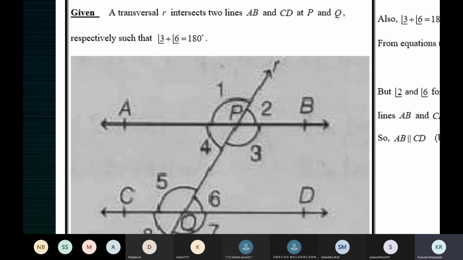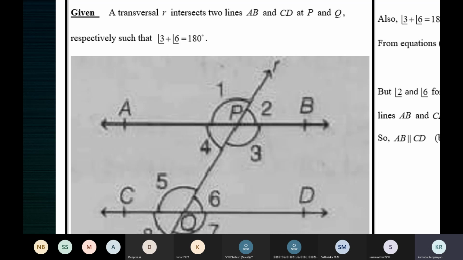Okay, so thank you, Hitesh, for helping me. We use the converse of corresponding angles axiom to prove that AB is parallel to CD. So that means you must prove that a pair of corresponding angles is equal. Then only you can use the converse of this axiom to say that AB is parallel to CD.